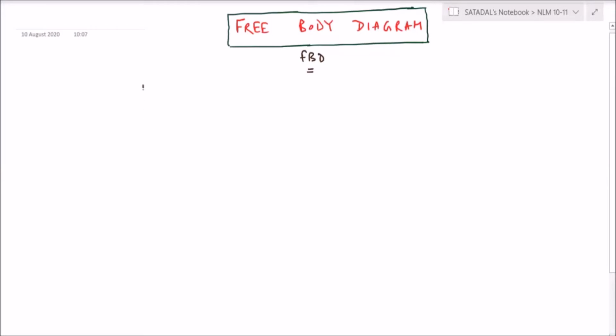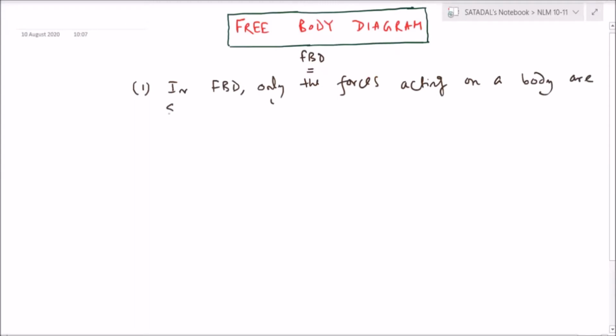So first point I am writing: in FBD, only the forces acting on a body are shown (within bracket, not the reactions). That is the first point. All right. What about the second point?